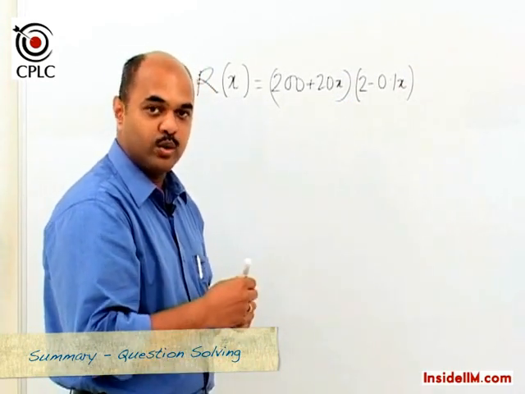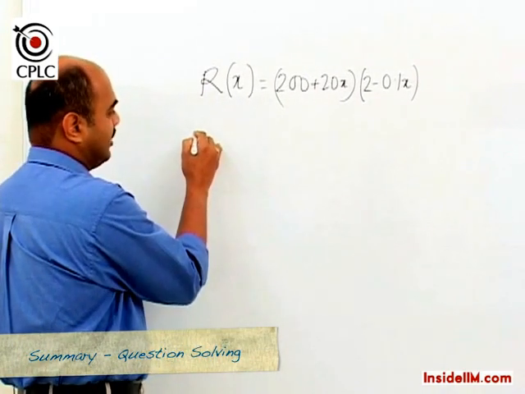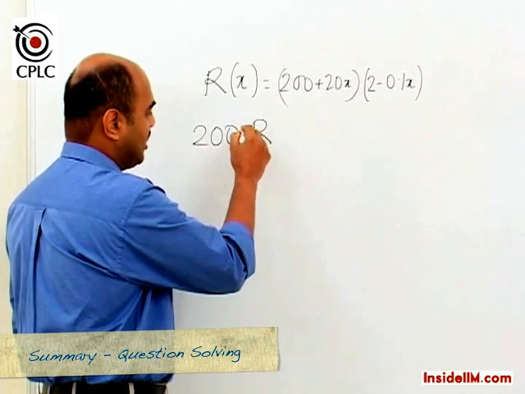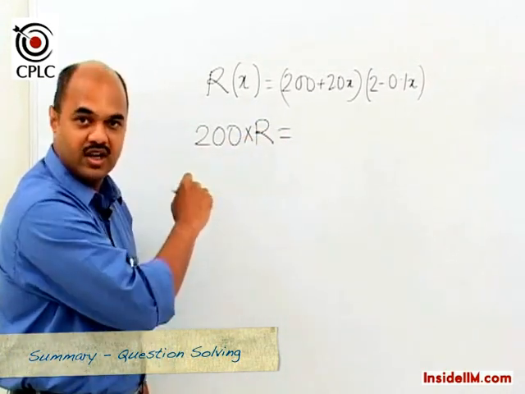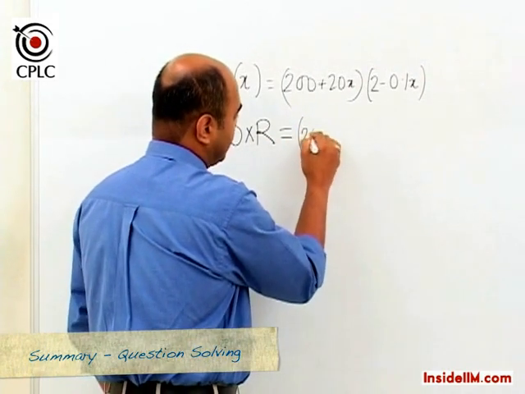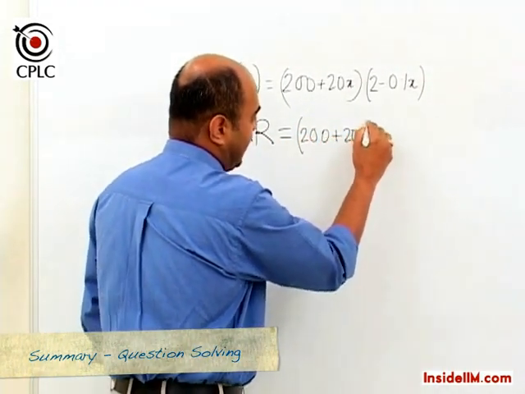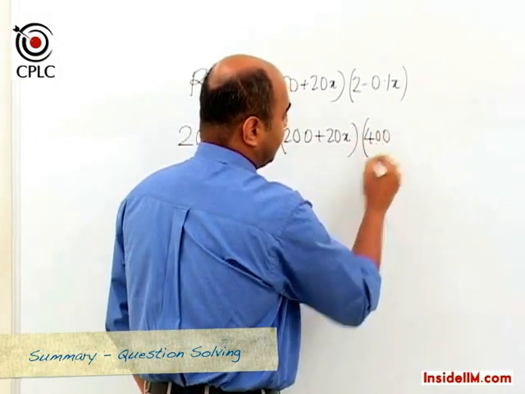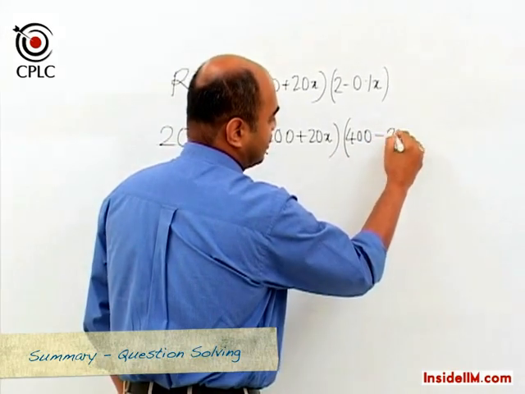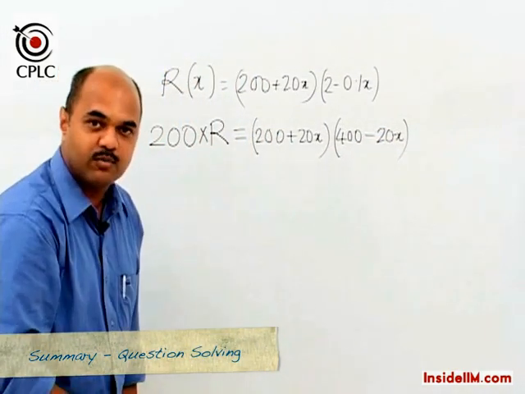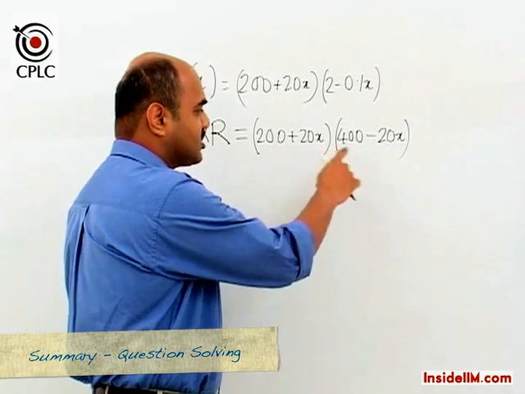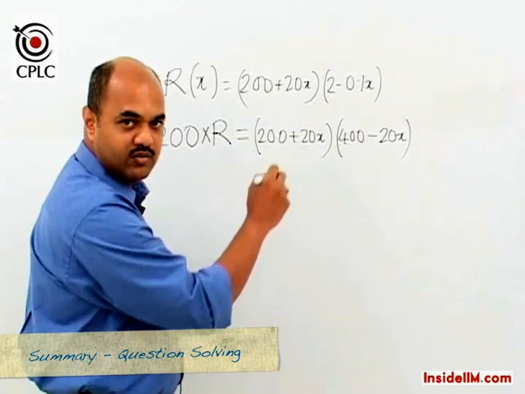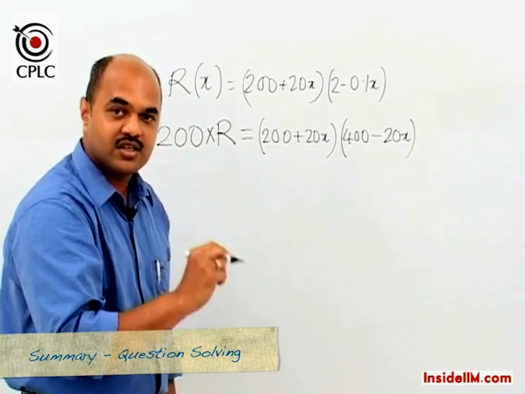So if we first want to adjust the sum, then we will first have to multiply both sides by 200, and hence when we multiply this, we get 200 into R on the left hand side. We can write the first bracket as it is, and we can multiply the second bracket by 200, which would make it 400 plus minus 20x. So now if we take the sum of these two brackets, we can see that it's a constant which is equal to 600. The x part cancels off and we get the constant sum as 600.